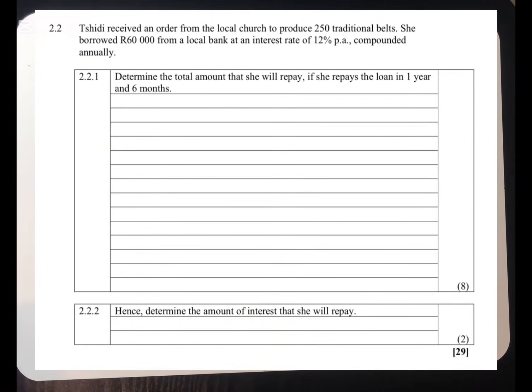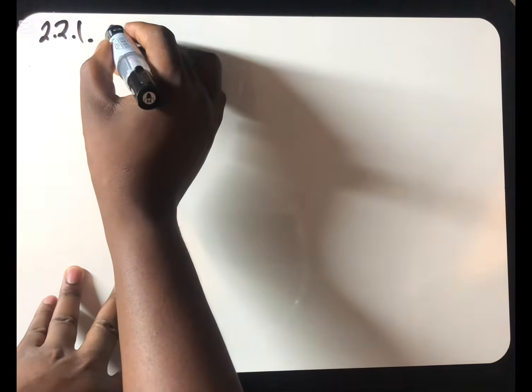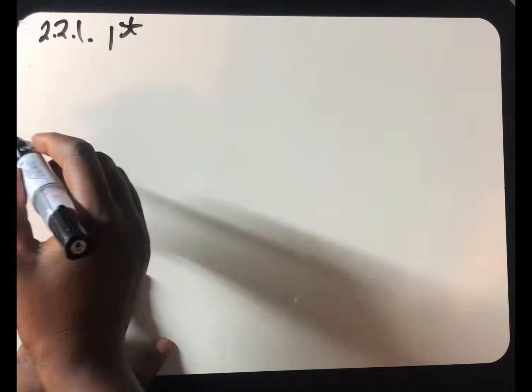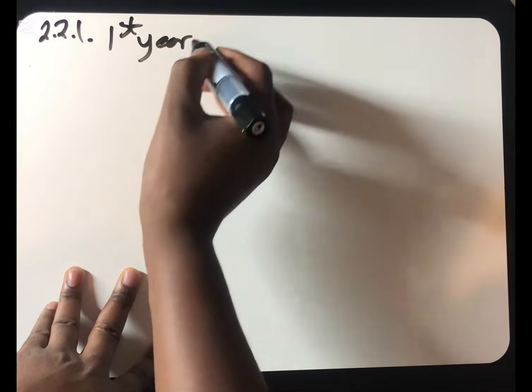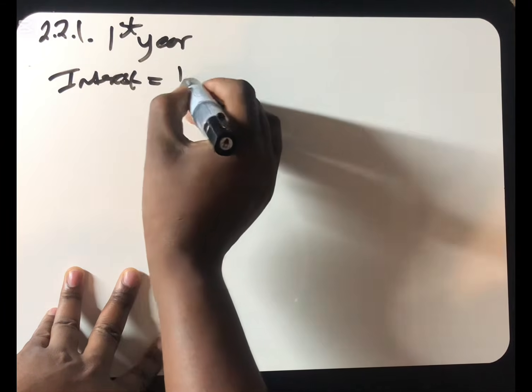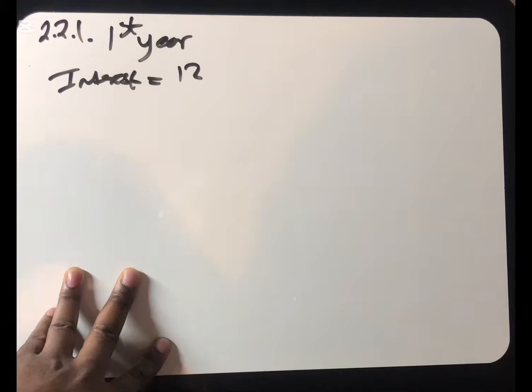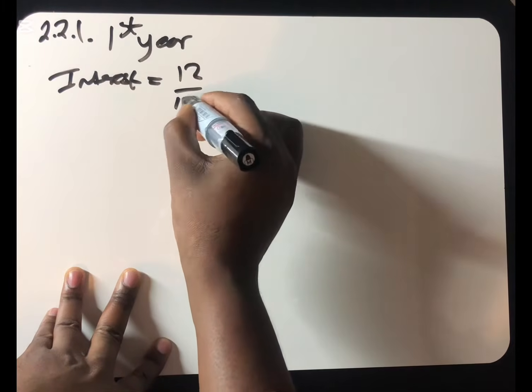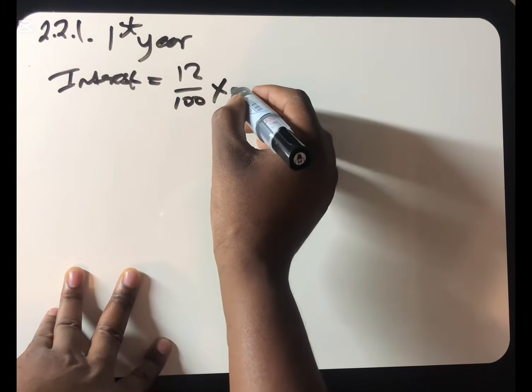So what we know is that she will pay the first year, but on the second year she's only going to pay what? Half of that amount. So what we need to do, we are going to say first year, the interest is 12%, which is 12 over 100, multiplied by 60,000.